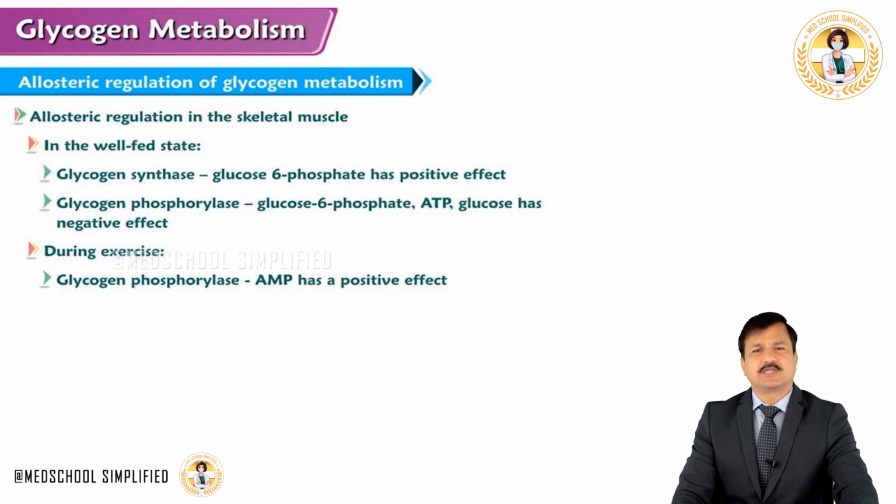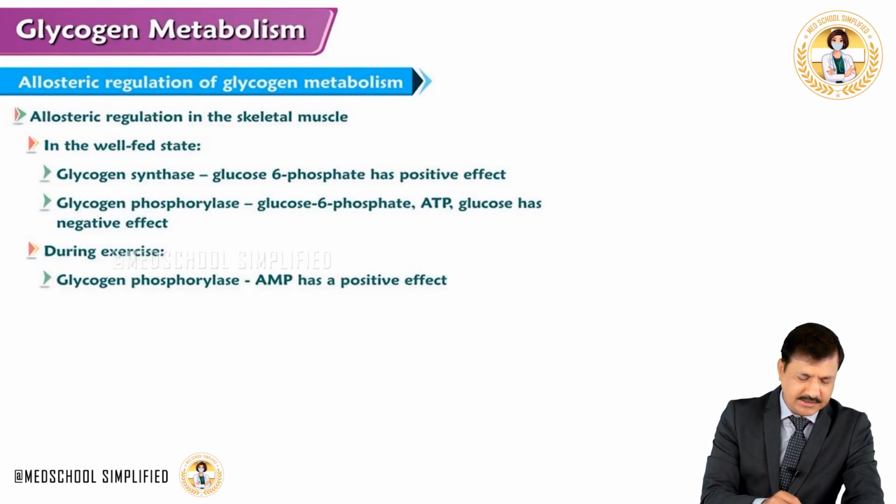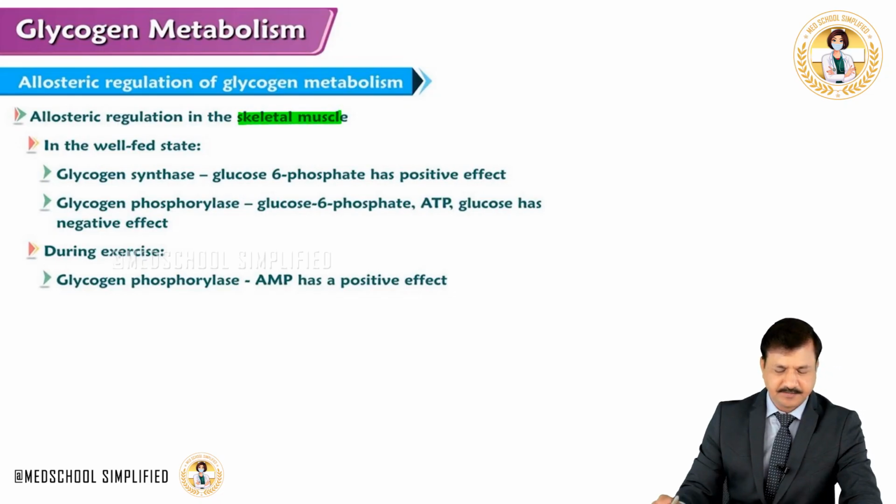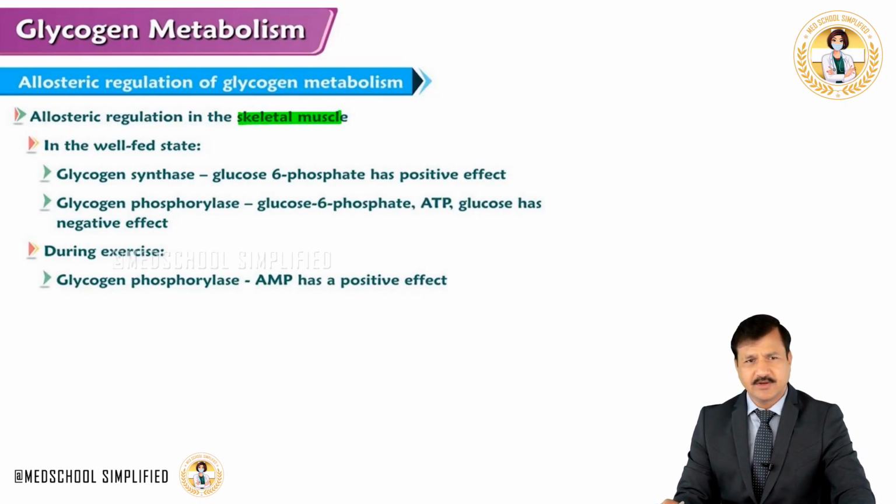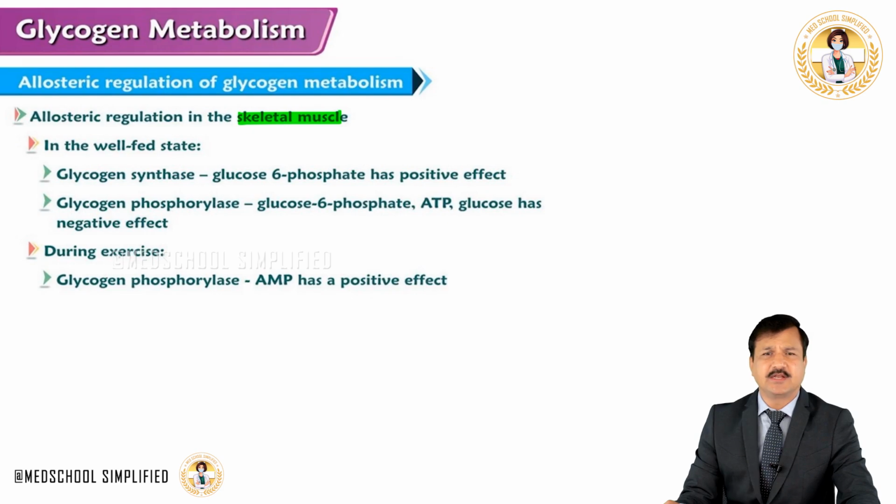Now let's move on to see allosteric regulation of glycogen metabolism in the skeletal muscle. Now the similar points that I have explained in the previous slide apply here. Glycogen synthase under well-fed condition is positively modulated by glucose 6-phosphate. The same glucose 6-phosphate will have a negative effect on glycogen phosphorylase.